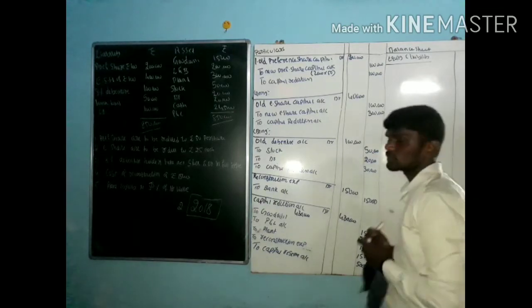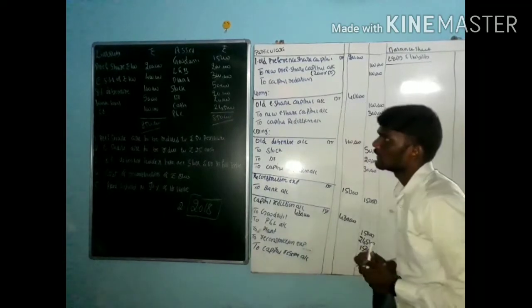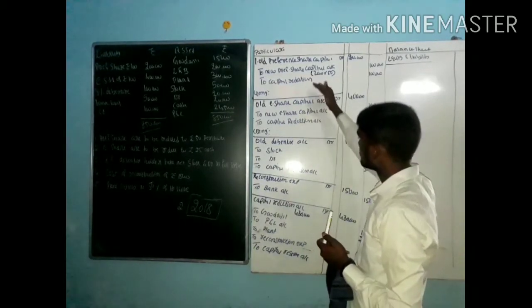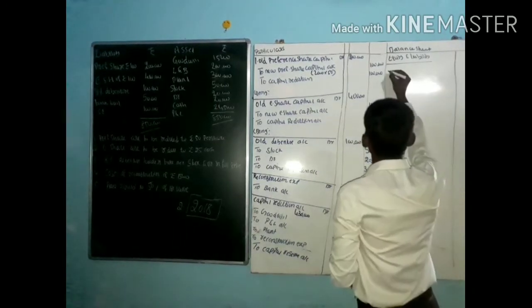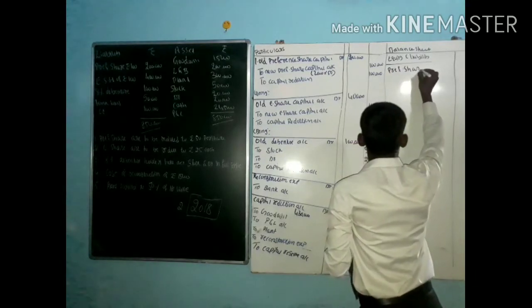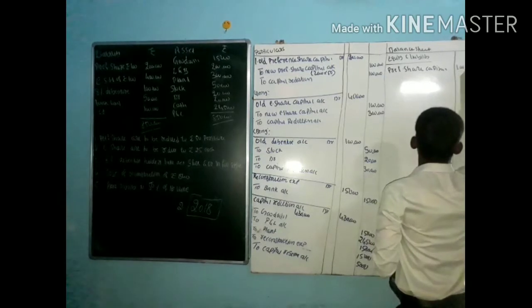For the preparation of the new balance sheet, we have to go through the old balance sheet. Which is the first one? That is preference share. How much? 2 lakh. For the preference share, we pass an entry here. How much is the new preference share here? Preference share is 1 lakh. Preference share capital 1 lakh.